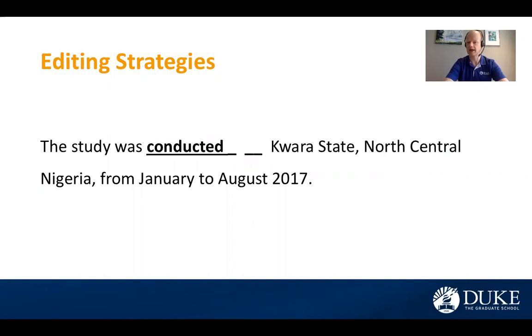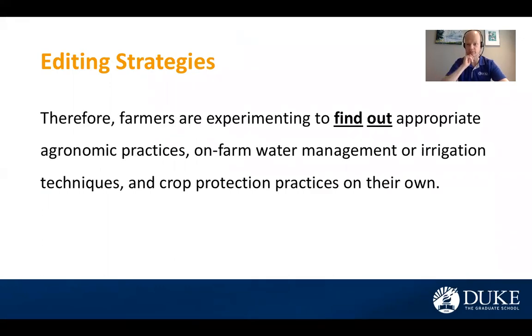So let's take a look at a slightly different example in how we can use the list function to determine revisions. Right here we have a short sentence. Therefore, farmers are experimenting to find out appropriate agronomic practices, on-farm water management or irrigation techniques, and crop protection practices on their own. Looking at this, you might say to yourself, what's wrong with this sentence? Well, grammatically speaking, nothing is wrong with it. However, you'll notice I highlighted and bolded find out.